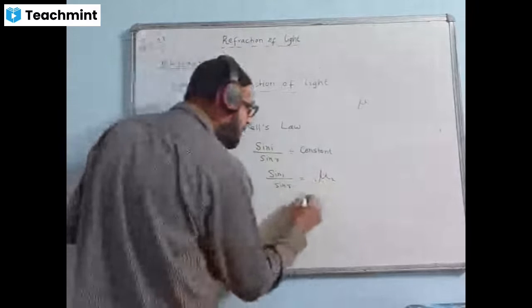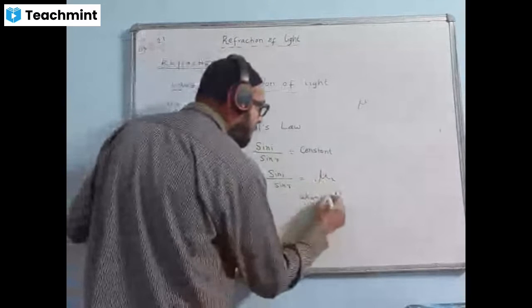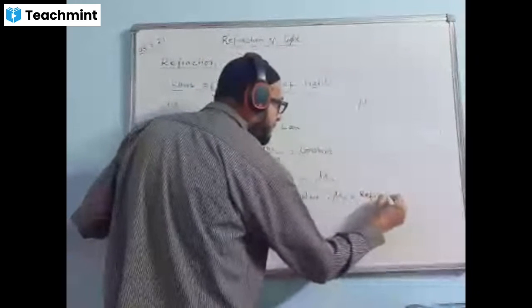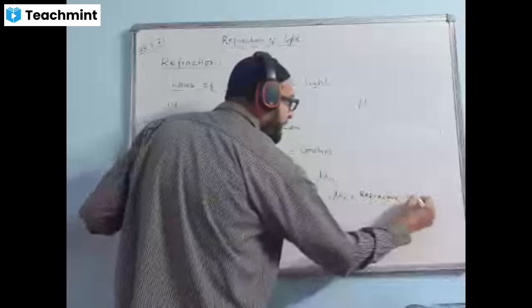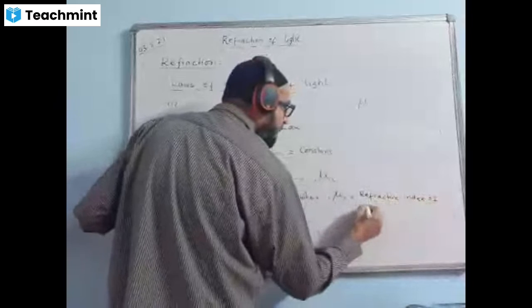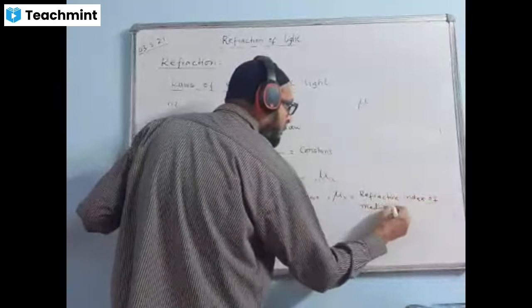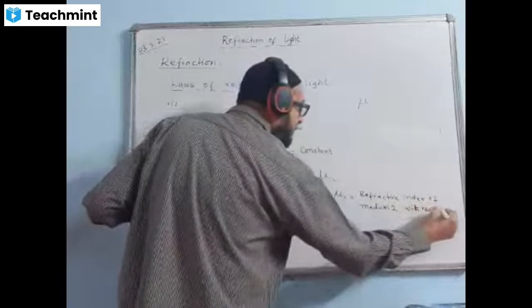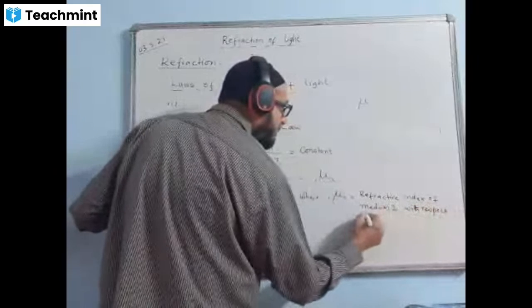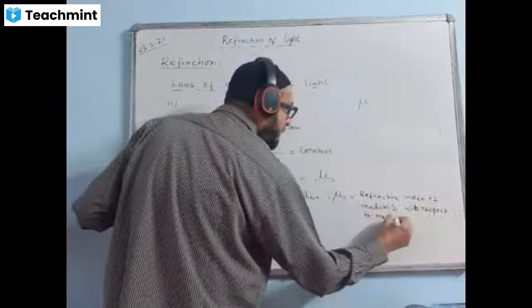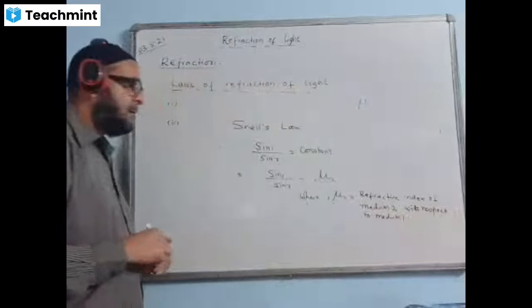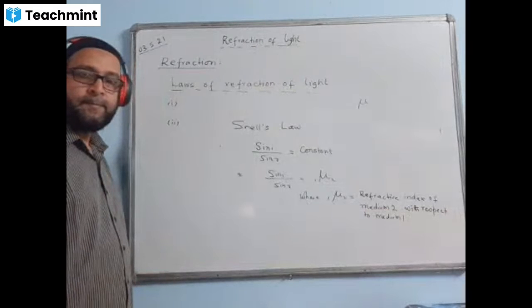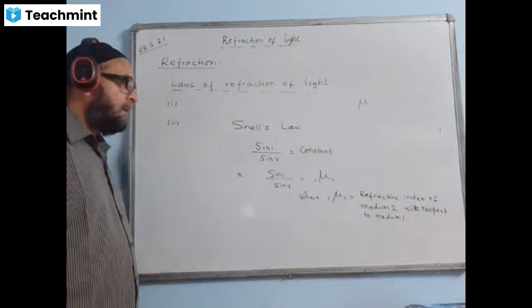Now we'll mention what this is: where mu 1 2 is called the refractive index of medium 2 with respect to medium 1. And that I will write as 1 2.